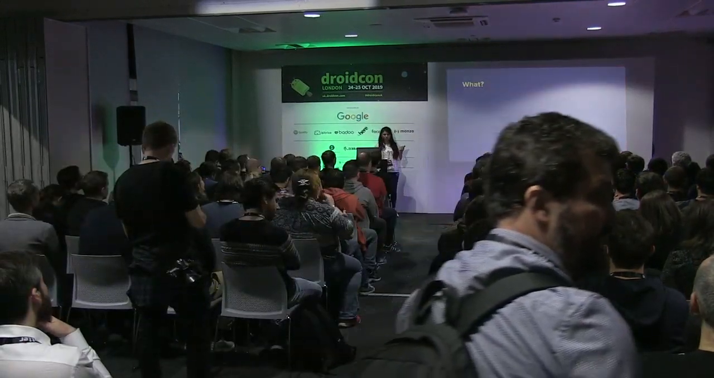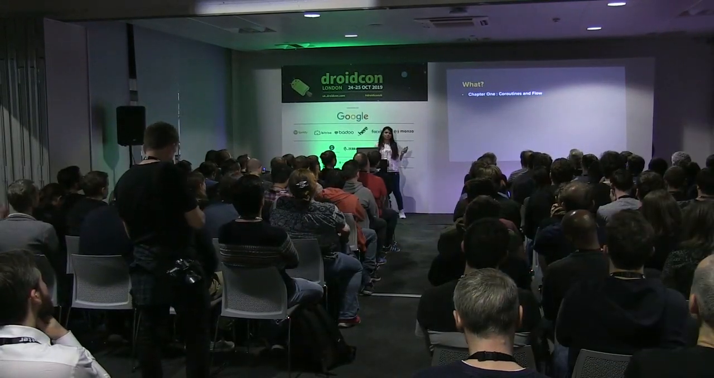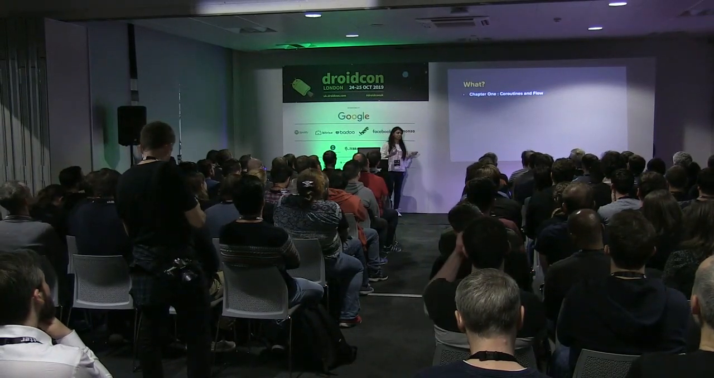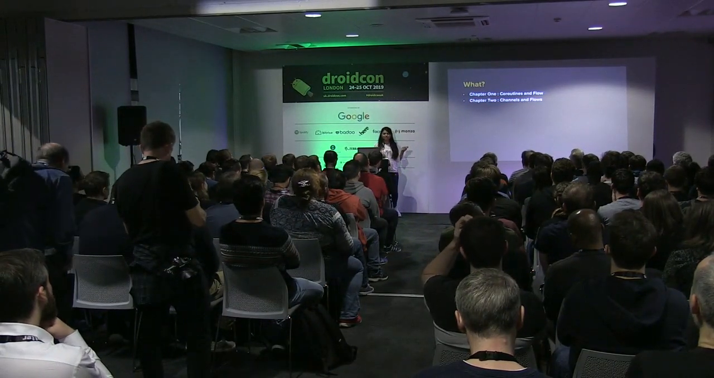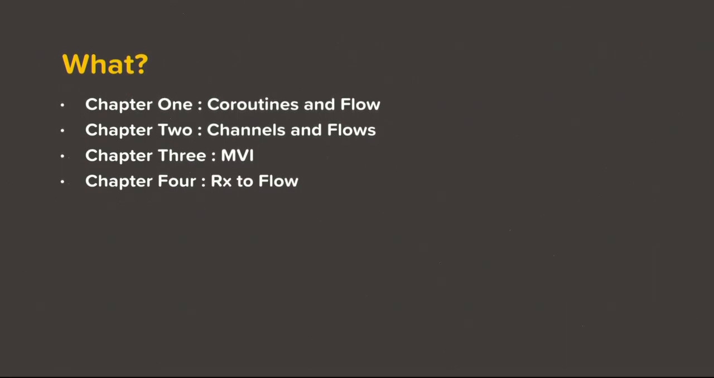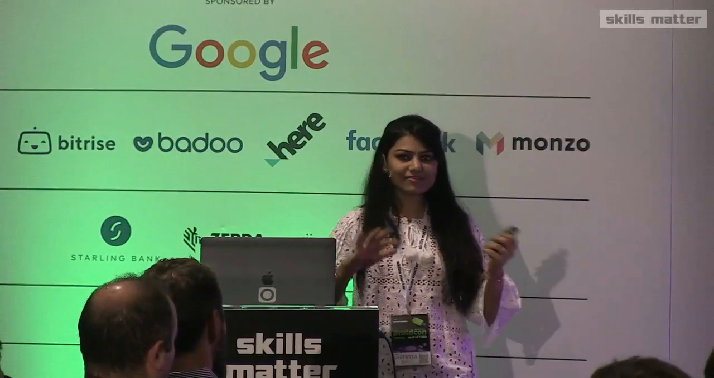So what is this talk about? We're going to divide this talk into multiple chapters. The first chapter is going to be a brief introduction to coroutines and the flow framework. The second chapter is going to be a bit about channels and their comparison to flows. Third chapter is going to be a little bit of introduction to MVI. And the fourth chapter, we're going to try to take an example and implement it using RX Java, and then try to convert it side by side to use the flow framework. And finally, we'll summarize it a bit.